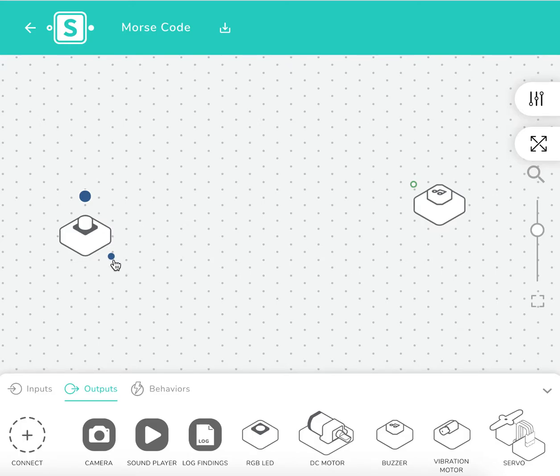Now I'm going to drag and drop a connection from my button to my buzzer. And when I press this button, you should hear a sound.